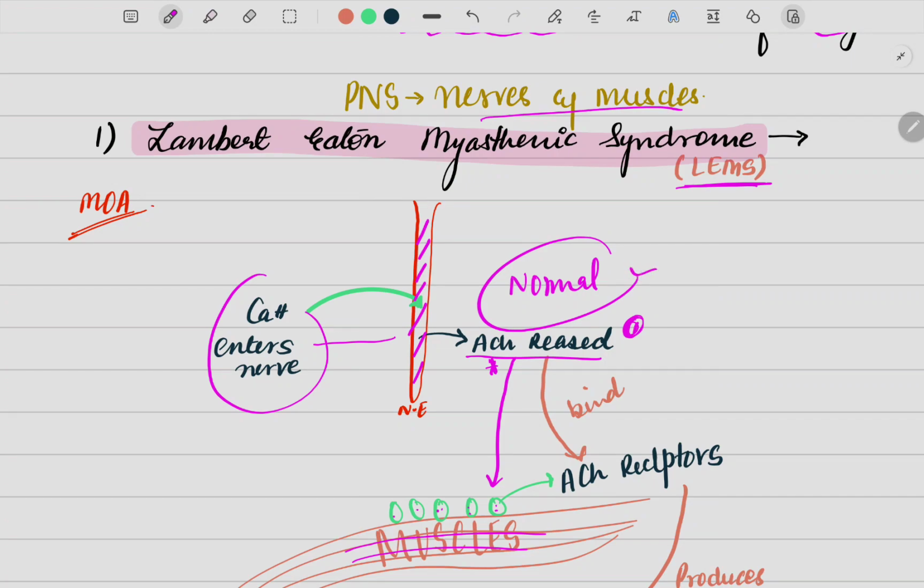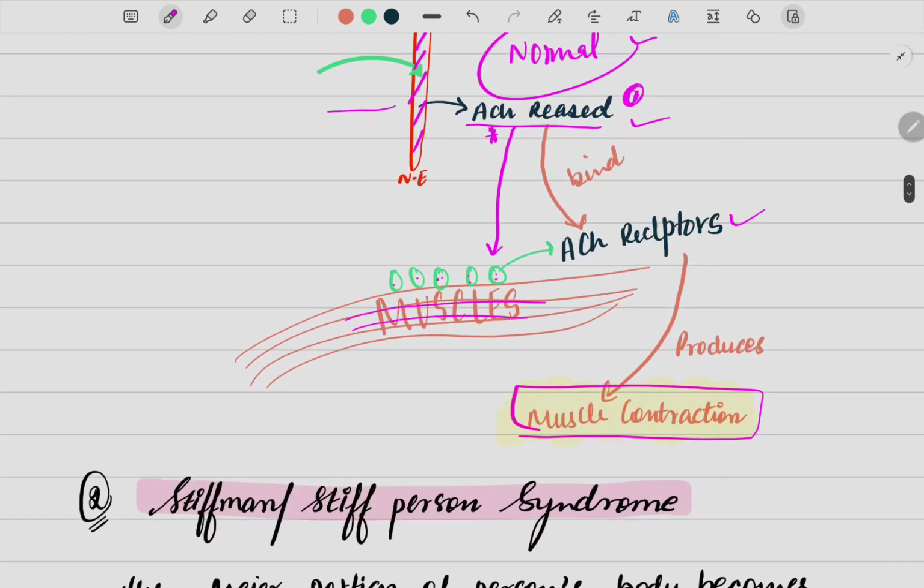If I talk about LEMS, no calcium entry takes place in LEMS. So imagine there is no calcium entering. When no calcium enters, no ACH will be released, no binding will happen, eventually no muscle contraction happens, and this leads to muscle weakness.